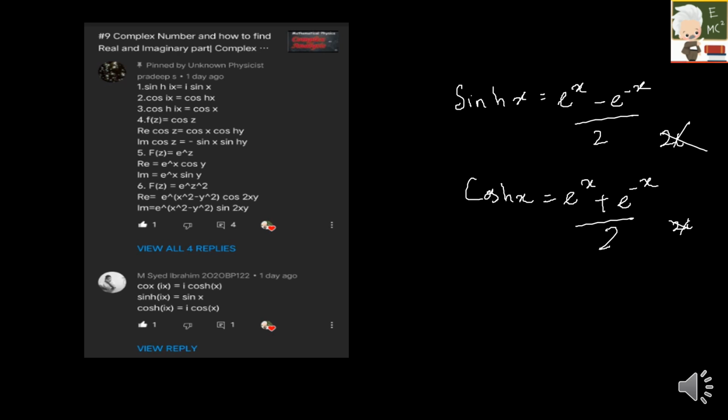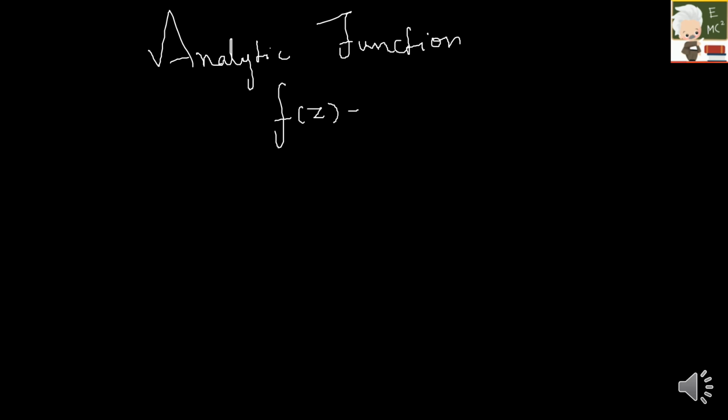So let's get started with today's concept: analytic functions. If you are a graduate or postgraduate student, this must be a really important concept in your mathematical physics paper. So what is an analytic function? For example, if I have a function f of z equal to u of x comma y plus i v of x comma y, then f of z is said to be analytic when it satisfies three conditions.